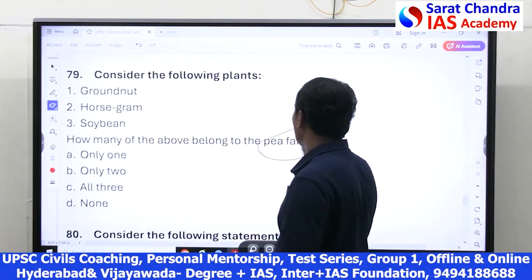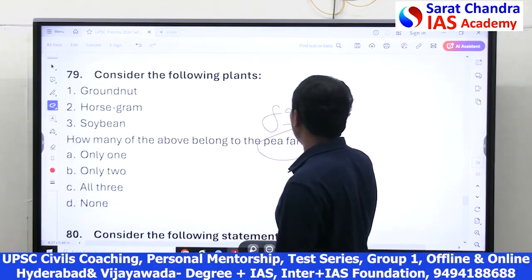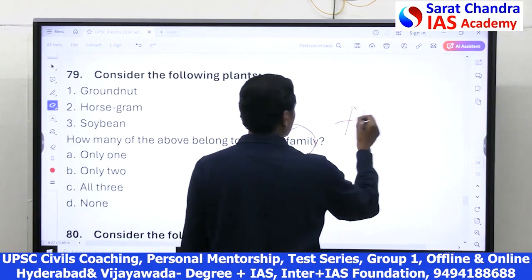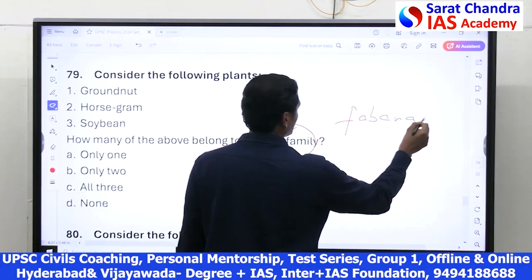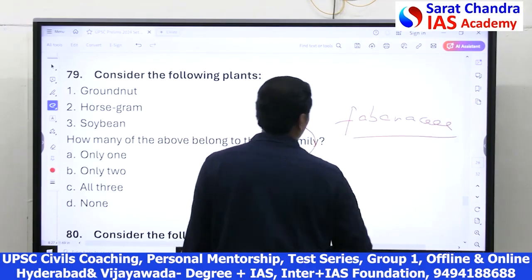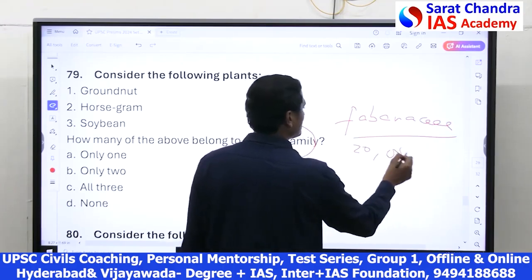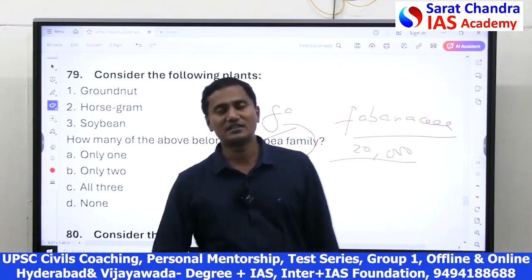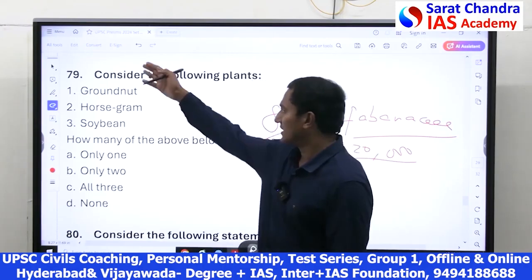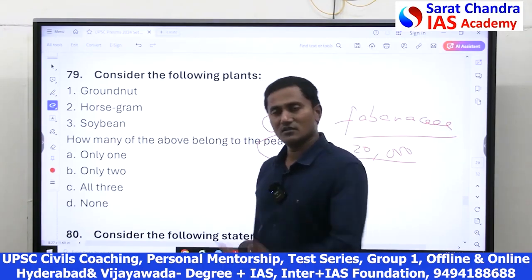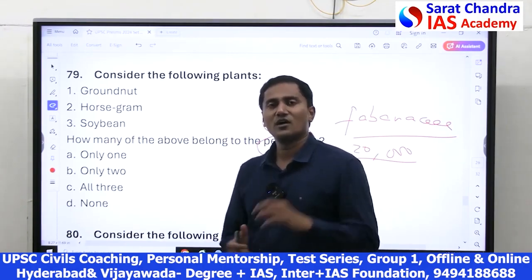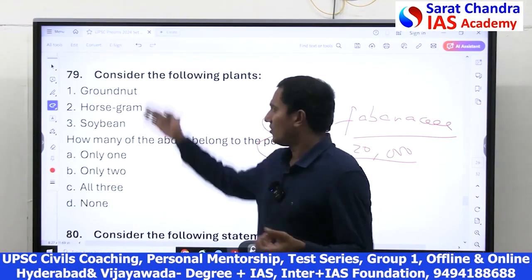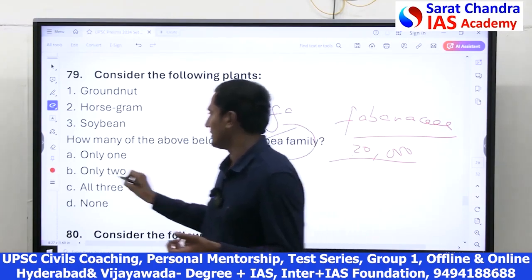Friends, what is P family? P family means Fibonaccia. Almost 20,000 varieties of species are there within the P family, Fibonaccia. They give few varieties, all the 3. Actually, Fibonaccia is one kind of flowering plant. All the 3 belong to Fibonaccia, the P family.